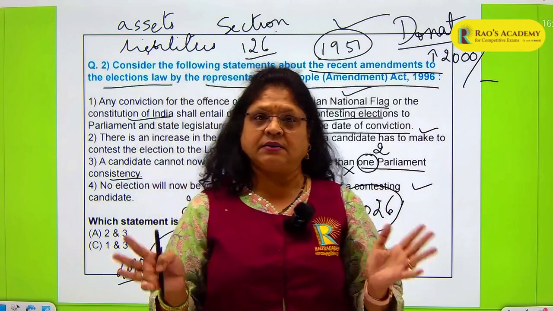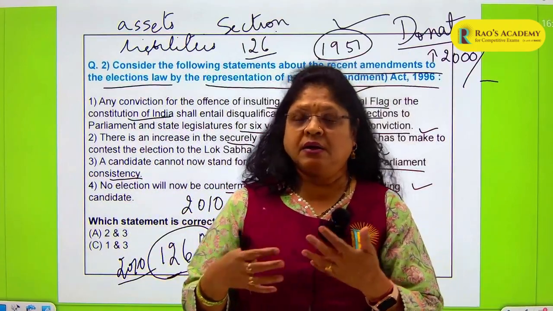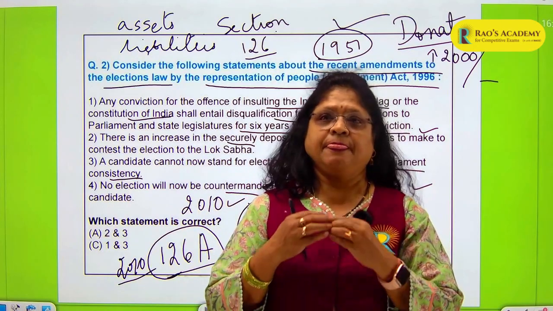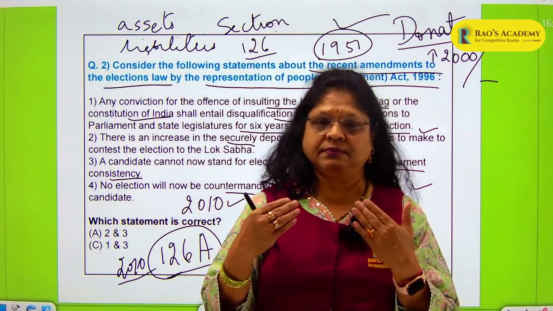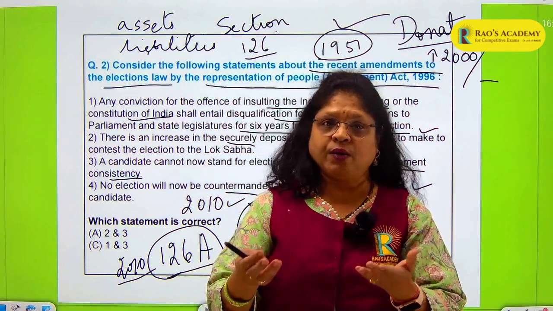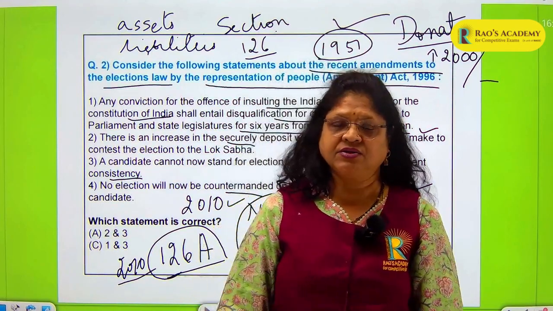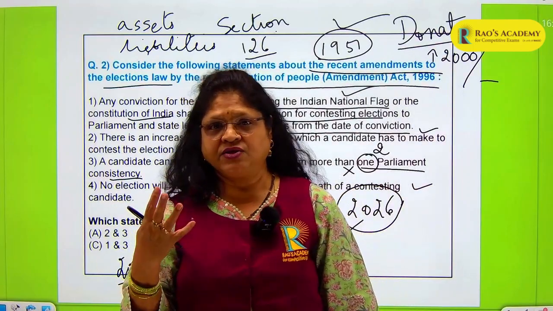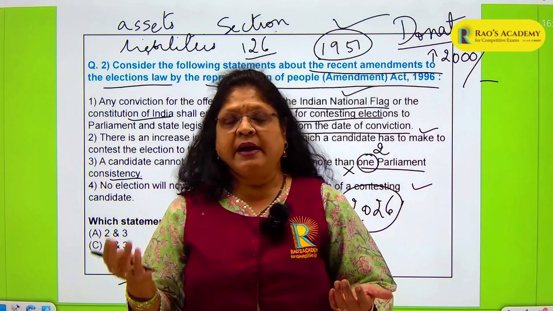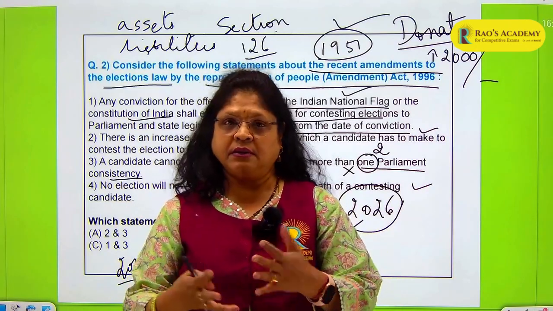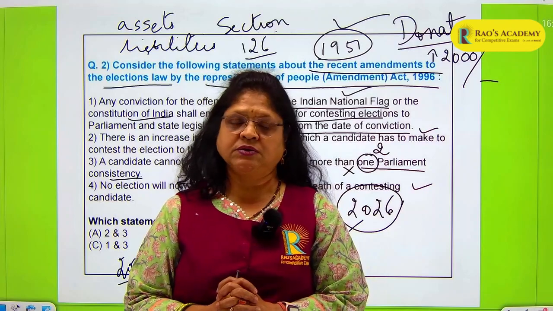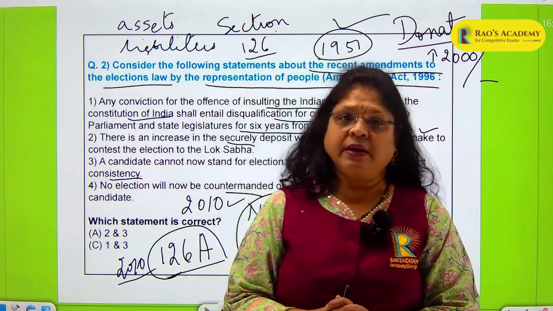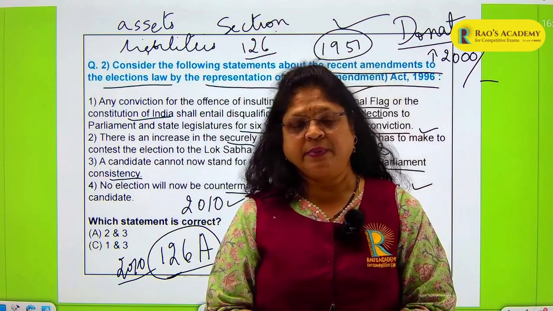The thought behind this is that good, honest, hardworking, welfare oriented, people oriented people only fight the elections, and not people with some criminal background, with some financial interests, and people who are not actually committed to the public cause. With this thought in mind, these provisions have been included in the Representation of People's Act.